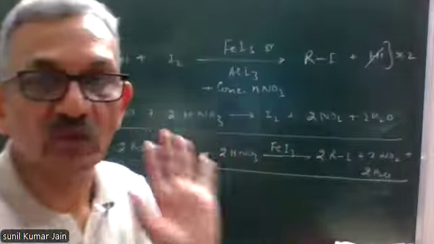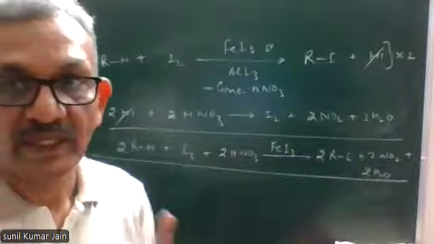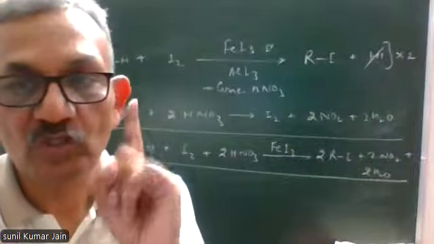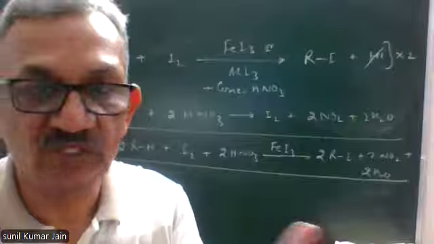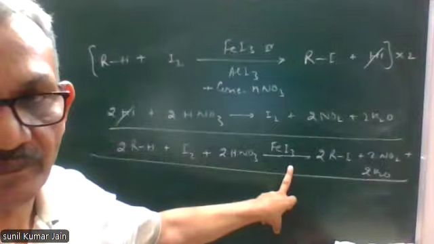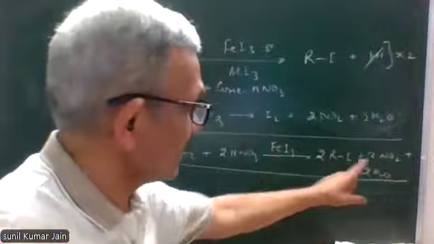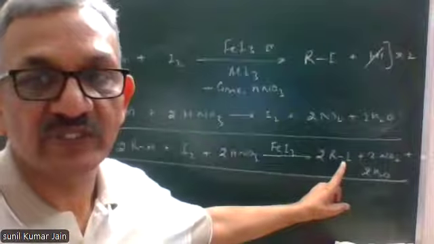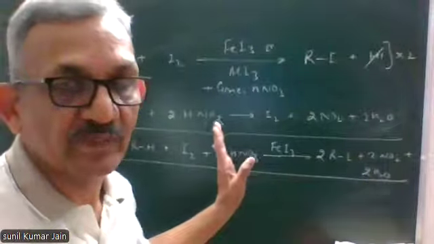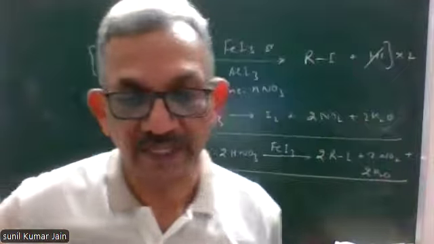Now, if you look at the overall reaction, number one, the slow reaction has been made fast by using the catalyst, that is FeI3 or AlI3. The second problem was HI. You can see there's no HI in the final equation. No HI means a backward reaction will not take place, and we get the final product iodoalkane.